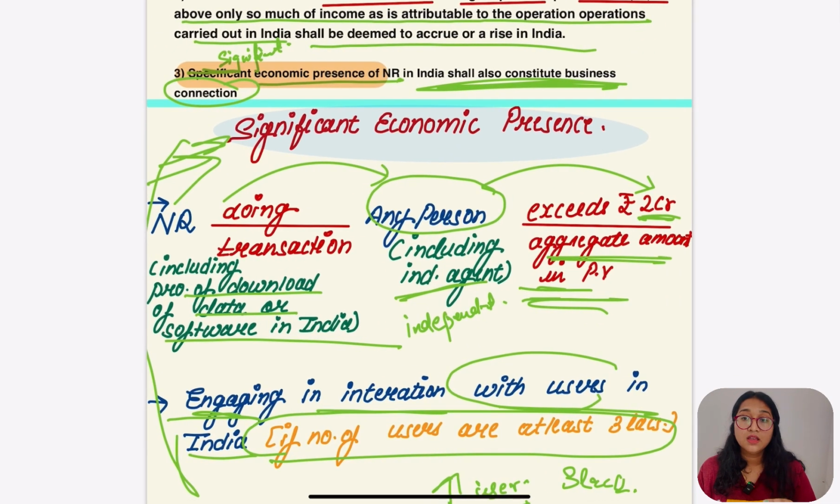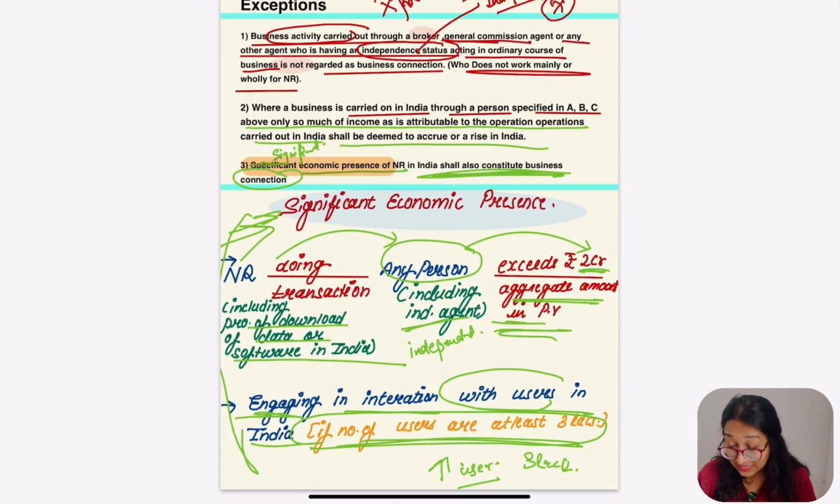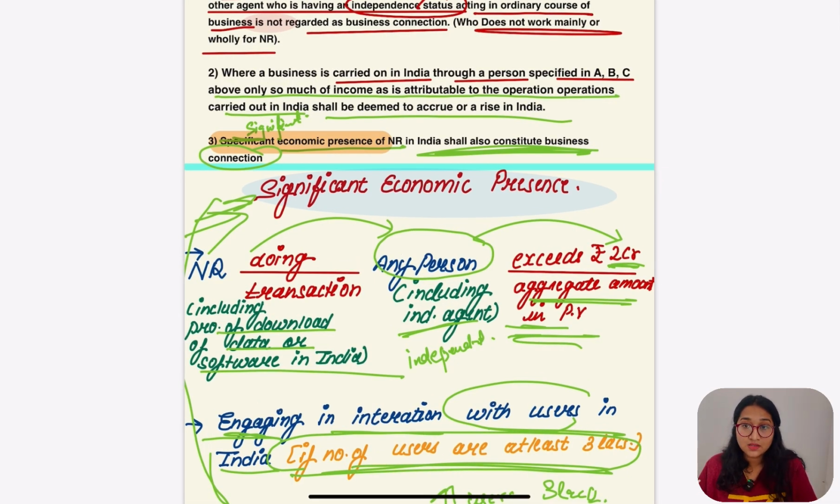Let me say it again. If any non-resident is engaging or interacting with users in India, how many users of India? At least 3 lakh, which means 3 or more lakh. If they are interacting with this number of people, then that non-resident is going to have significant economic presence in India.